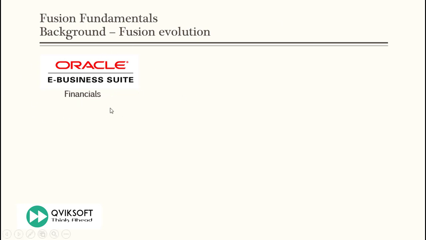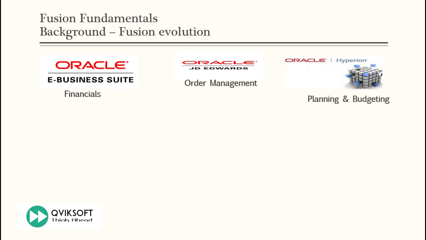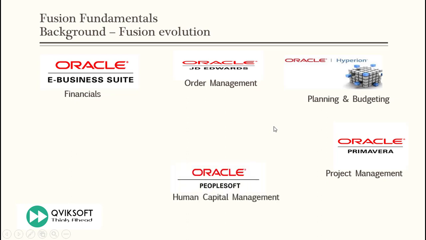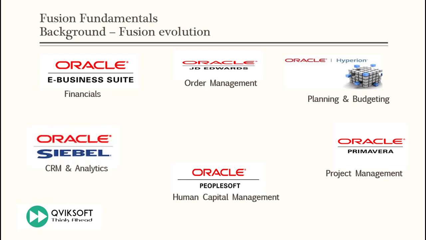So what they did was they found financials was best in Oracle e-business suite. They took out financials from there. JD Edwards was famous for order management. They picked order management from JD Edwards. Hyperion planning and budgeting has been a wonderful application for so many years. So they picked up planning and budgeting from Hyperion. Primavera has been a pioneer in project management. So project management functionality came from Primavera. And PeopleSoft, which has been famous for human resources. So they picked up the HCM functionality and the best processes from PeopleSoft. And CRM analytics from Siebel, which they acquired.